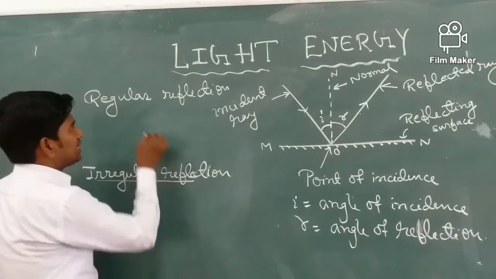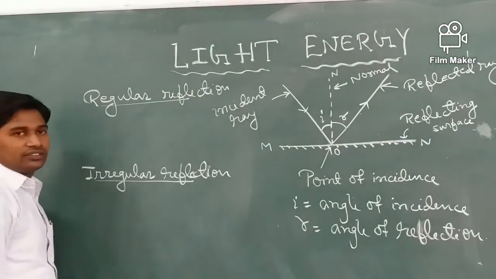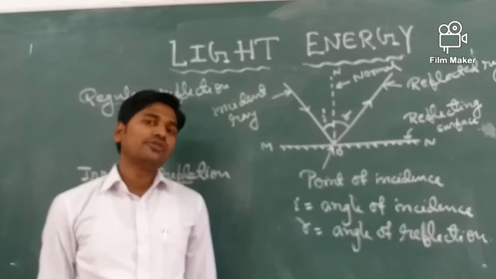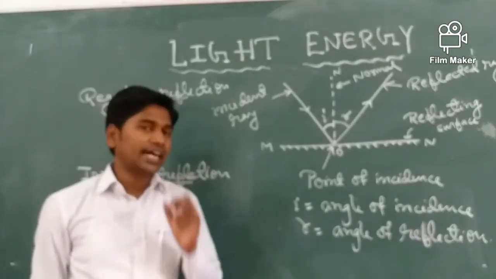So what is this regular and irregular reflection? Let us understand from a diagram.